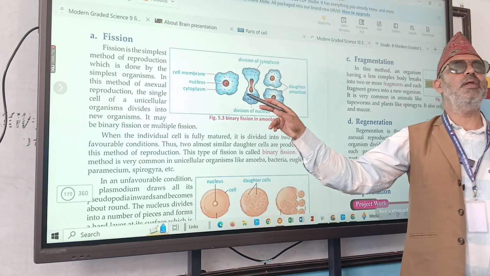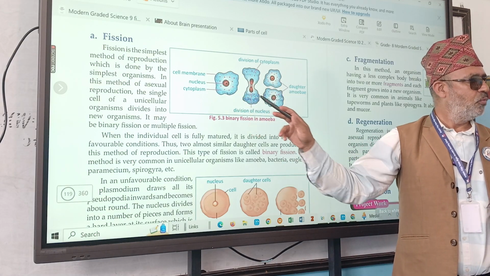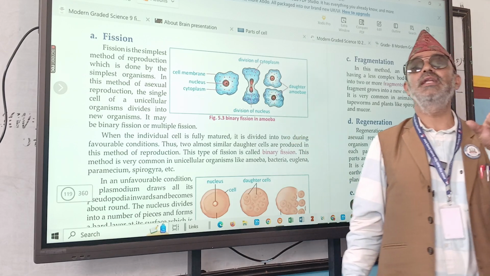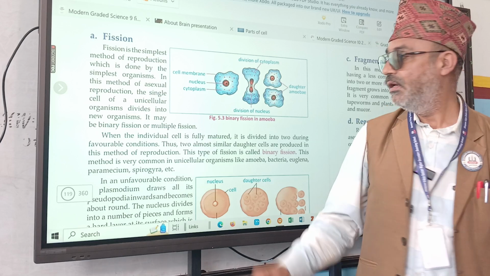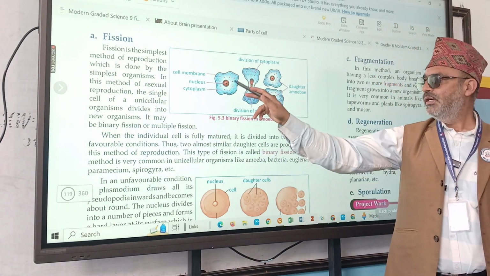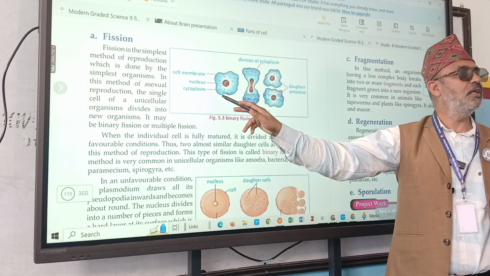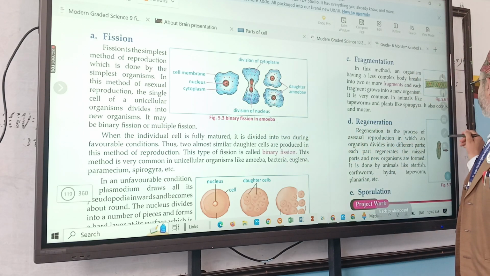Fission is a very simple method. There are unicellular organisms. Unicellular means their whole body is made up of only one cell. One cell divides and forms how many? Two cells. Now, the old one is called the parent cell, and the new ones are called daughter cells.